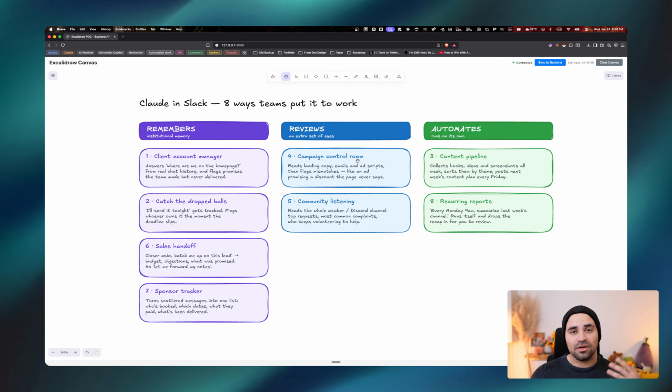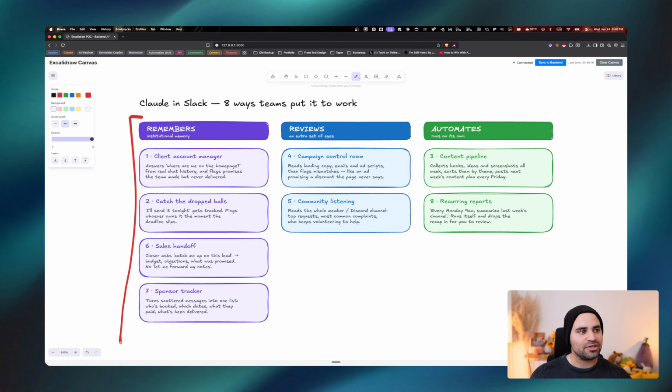Now, this comes down to the use cases that I found. This is something that I found on X. Right now, I haven't had the time to set up all of this for myself, but these are a few fantastic ideas on what you can actually achieve thanks to Claude Tag. First of all, right here on the left, you have a few examples on how you can use the fact that Claude Tag remembers everything inside of a single Slack channel to your advantage.